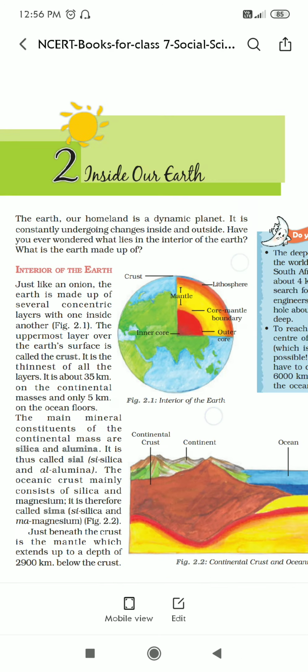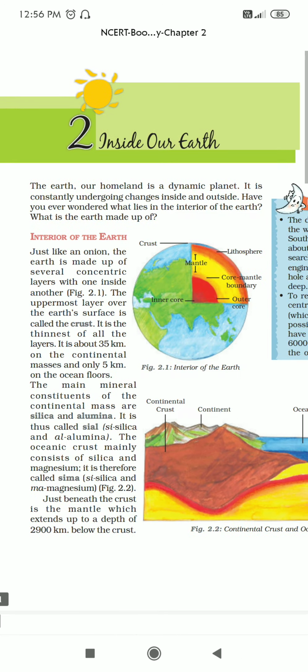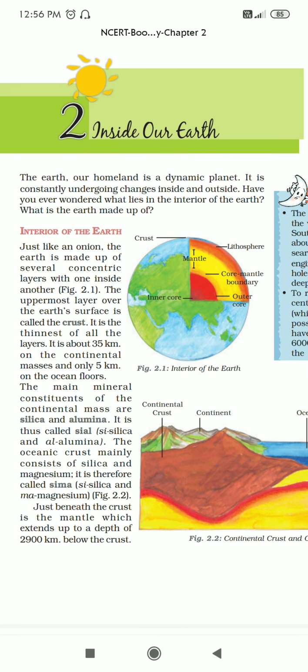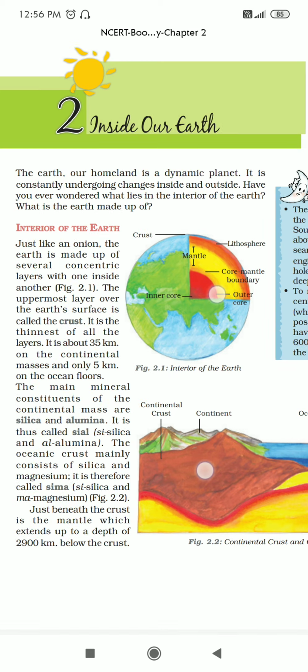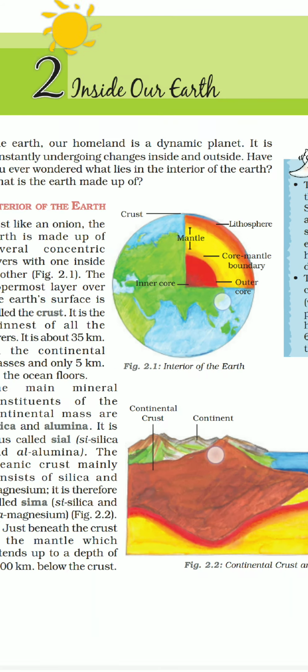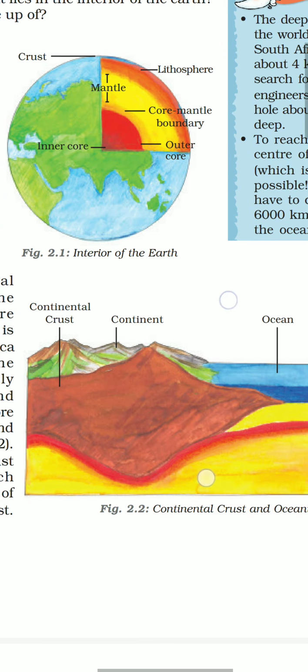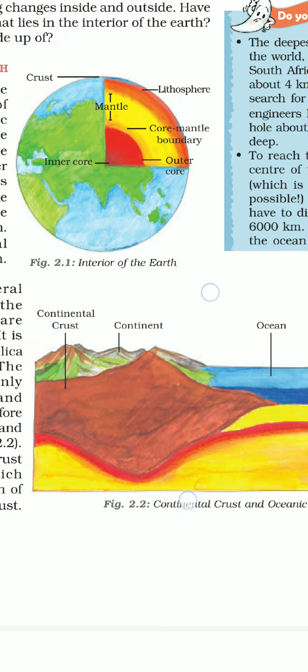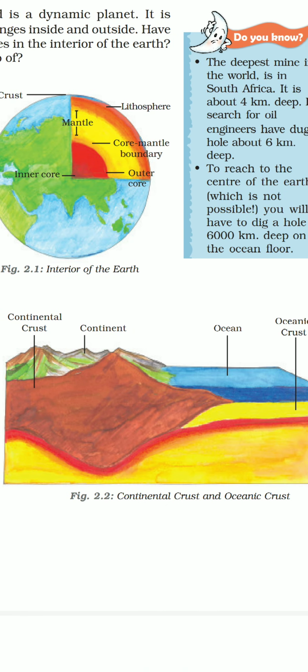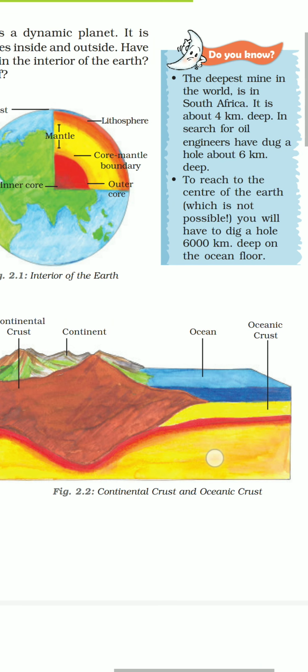Crust is the thinnest of all the layers. It is about 35 kilometers on the continental masses, which means land area, and only 5 kilometers on the ocean floors. Look at the diagram. It is clearly visible that the crust under the ocean is much thinner than under the continental masses.